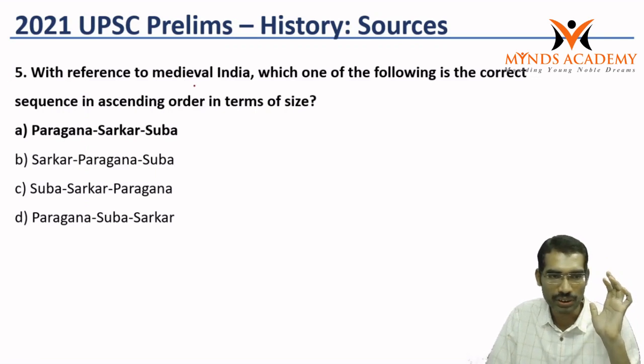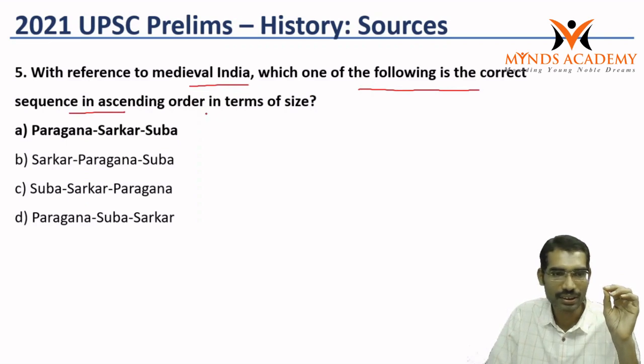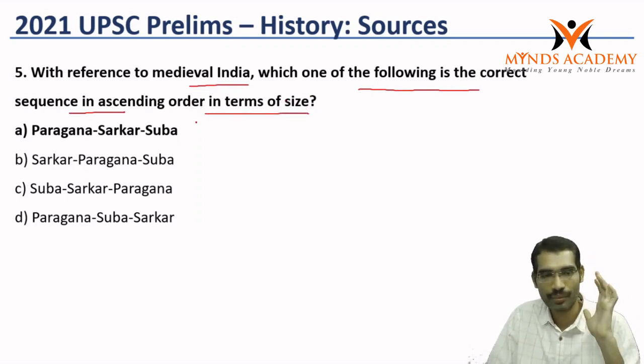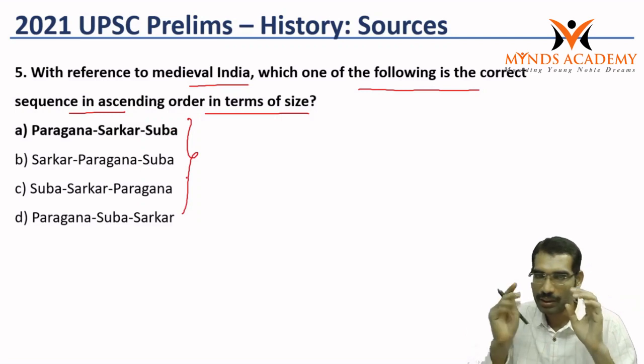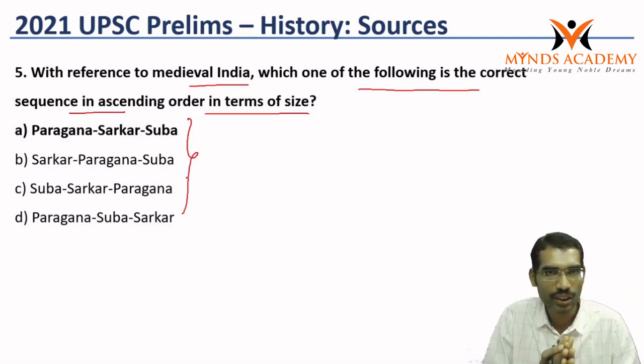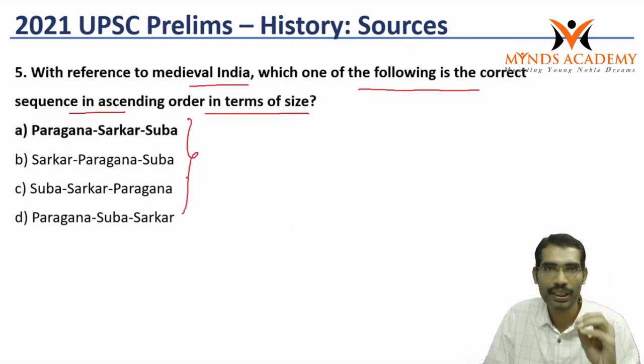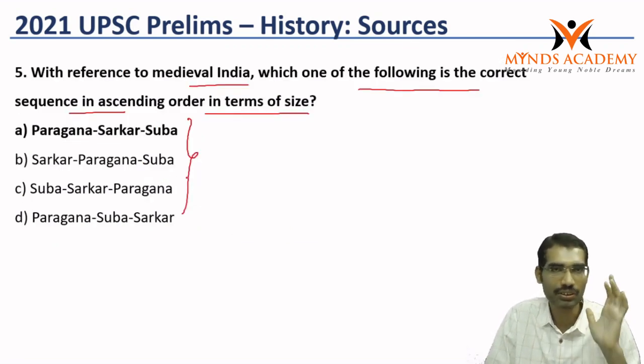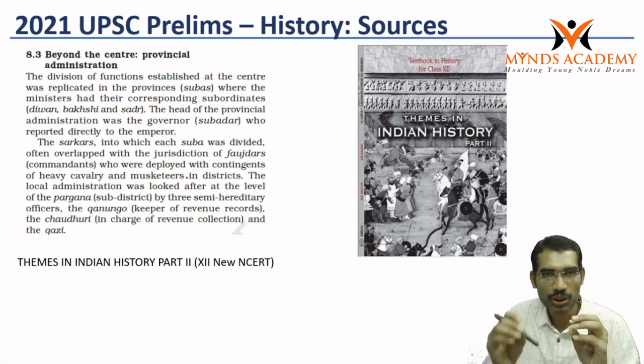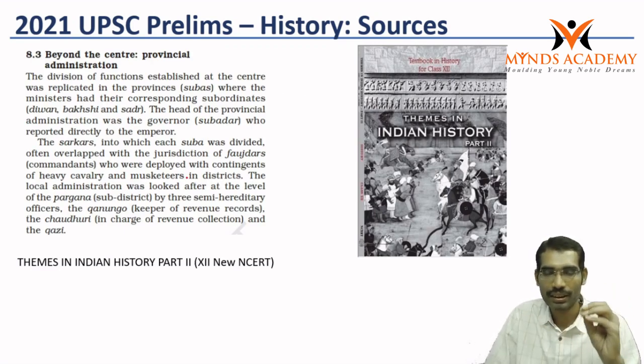Next, the fifth question. With reference to medieval India, which one of the following is the correct sequence in ascending order in terms of size? Now, this becomes a difficult question for those who do not read medieval India. For those who read medieval India, it is a very easy question. The basic book, the new NCERT, you can download the PDF freely from the NCERT website, but hard copies are normally available in every bookshop.